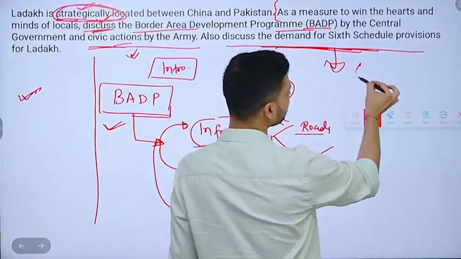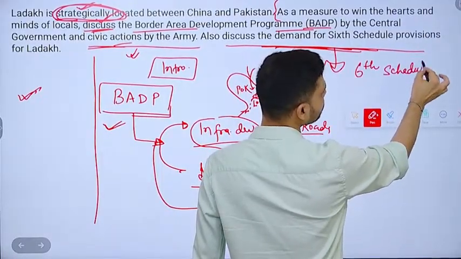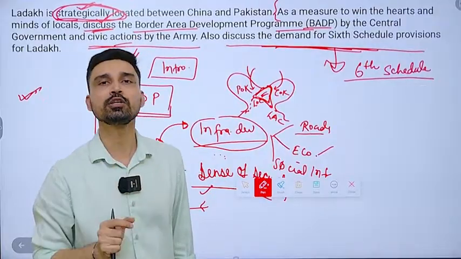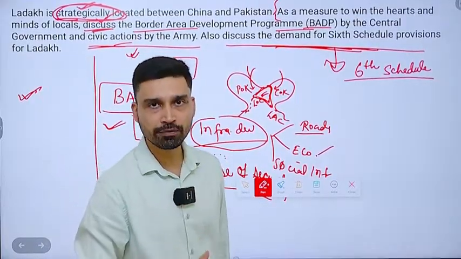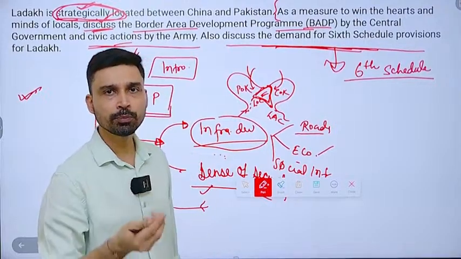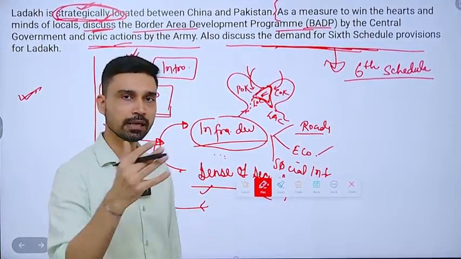That's how you could have addressed the next part of the question. So 6th schedule. What is 6th schedule? 6th schedule is a constitutional provision under which certain tribal areas are given a greater extent of autonomy to manage their cultural affairs, to manage their local customs, rules, laws and all that, largely to preserve their culture, which might be at risk from the outside, as such.